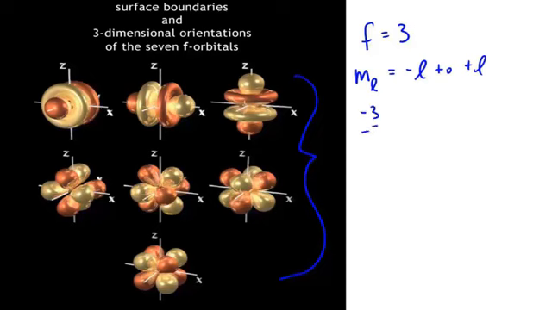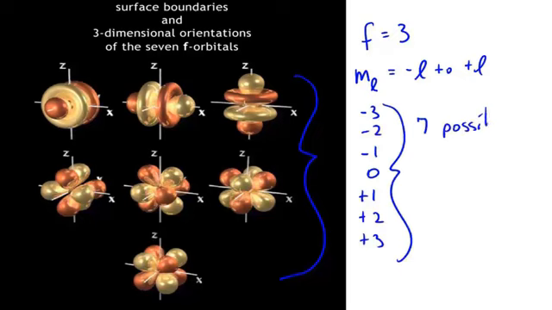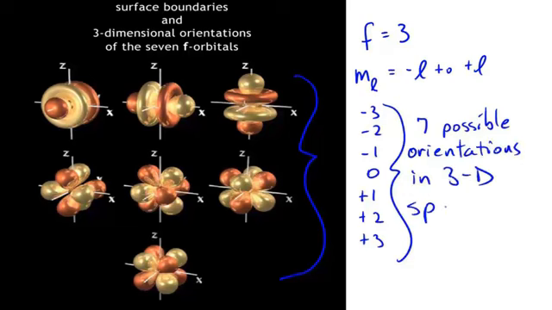Negative 3, negative 2, negative 1, 0, positive 1, positive 2, and positive 3. So here we have 7 possible orientations in three-dimensional space. And that's exactly how many f orbitals there are at any one quantum number that allows for enough energy to have f orbitals in existence.